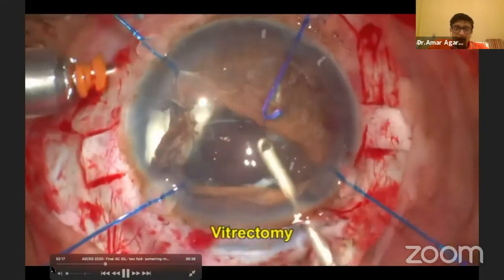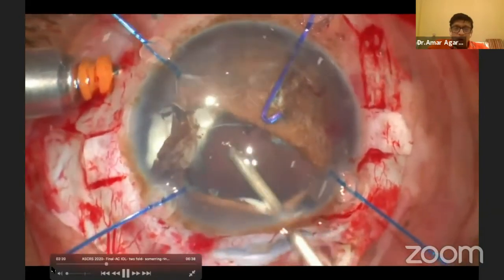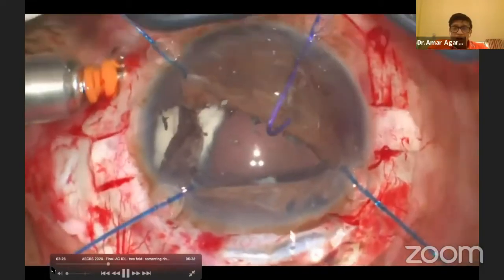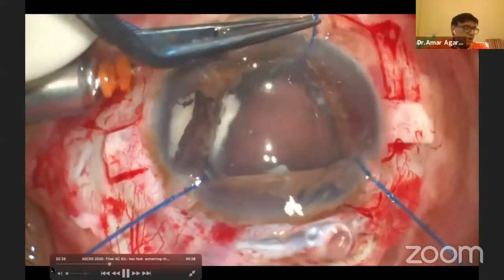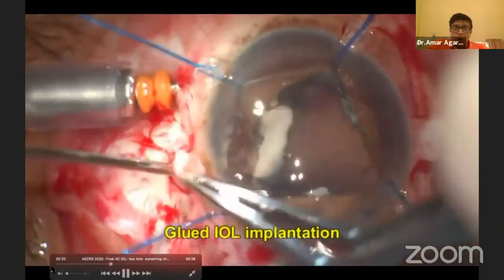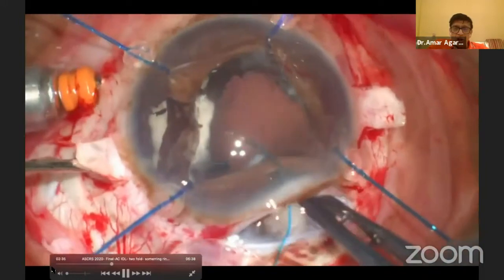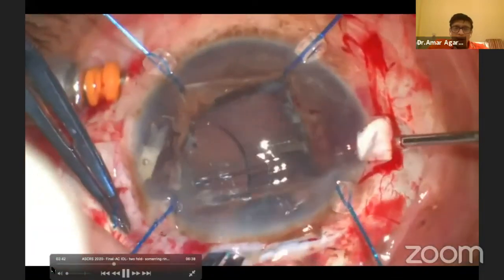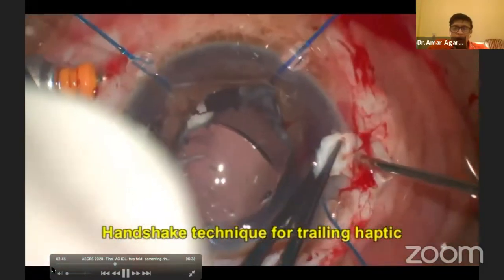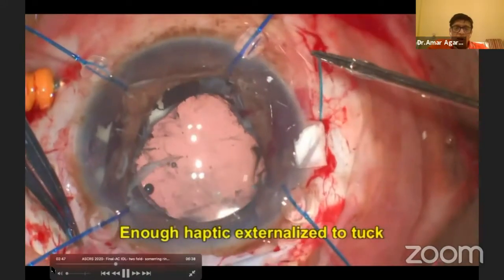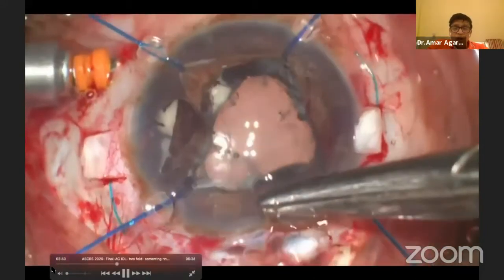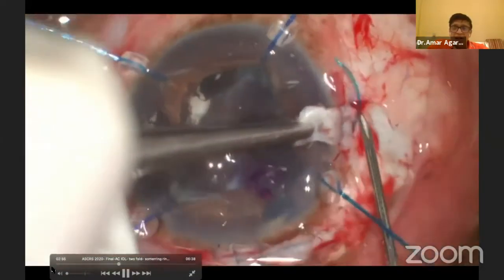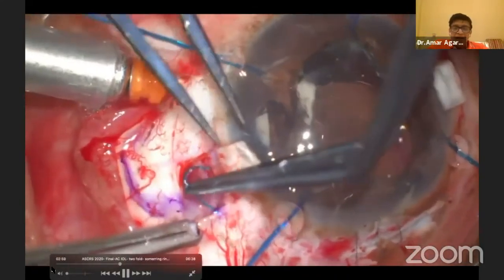Once I've done my vitrectomy, my next step is to see what to do with this Sommering ring. You can see it can just fall down anytime. Here you can see the next iris hook being fixed in place. Now the question comes to do the glued IOL. I already have a large incision, so I'm going to fix the glued IOL in place just like a non-foldable IOL. One haptic comes out. The second haptic is done with the handshake technique, which Dr. Athiya has already spoken to us about. Once I have done that, I suture up that wound. My next step is to take the 26 gauge needle, create the Gabor-Chariot's pocket and fix them inside.